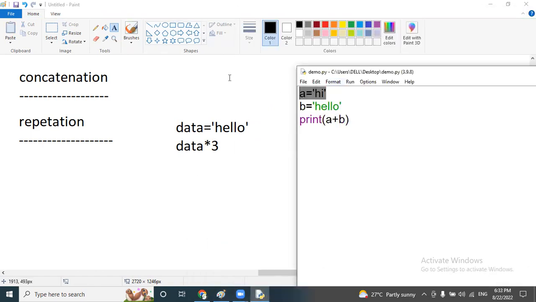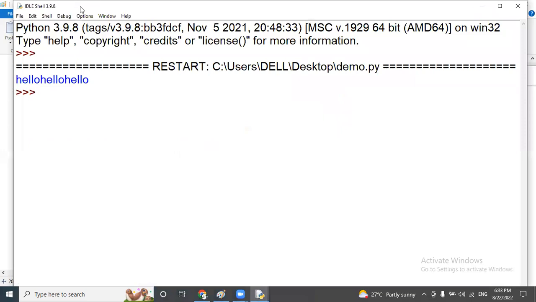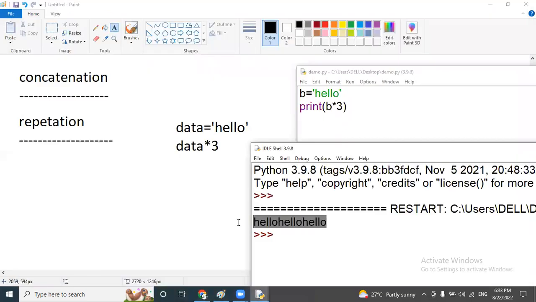For example, here b equal to hello will be there. My requirement is I want to repeat hello 3 times. For this purpose, I am going to mention the variable name b into 3. So now hello repeated 3 times. This is a repetition here.